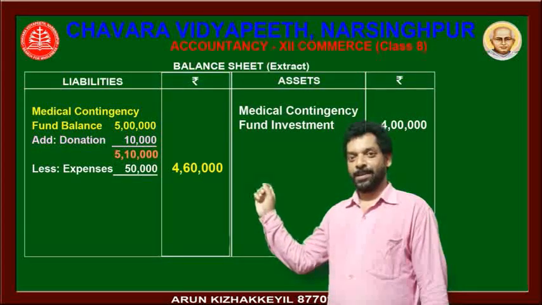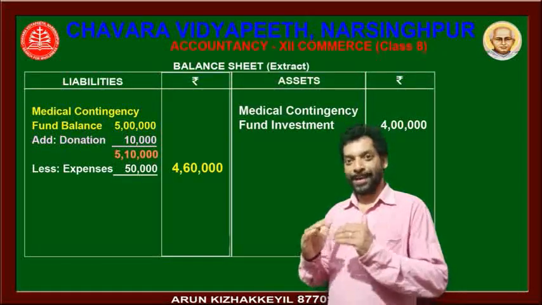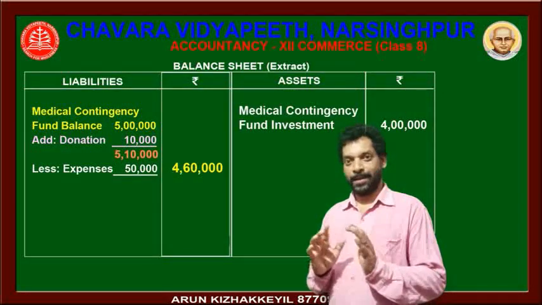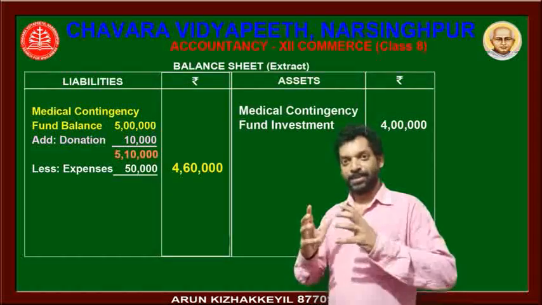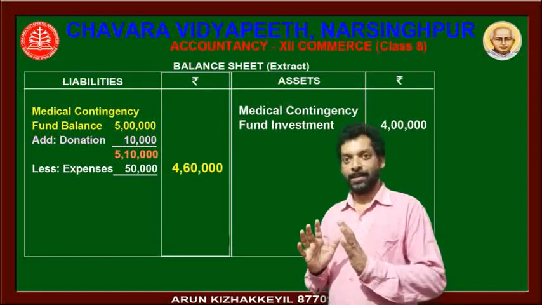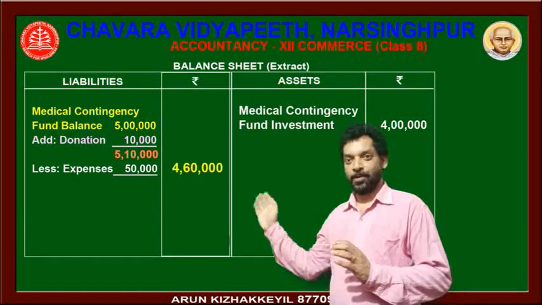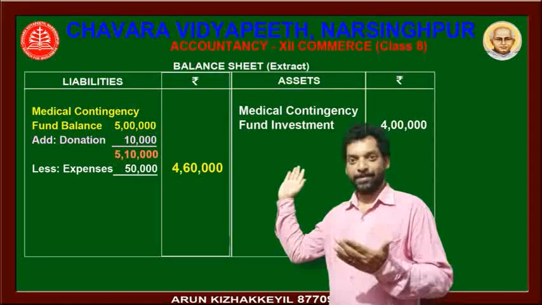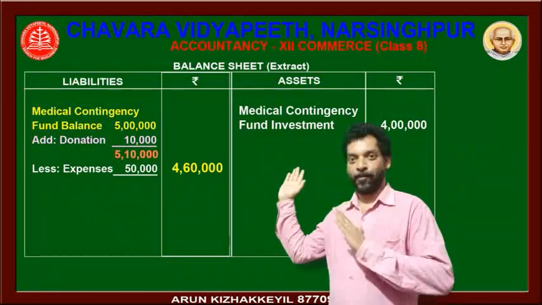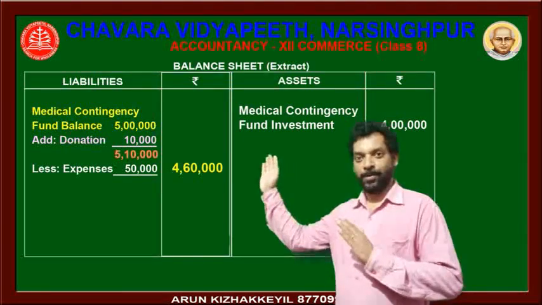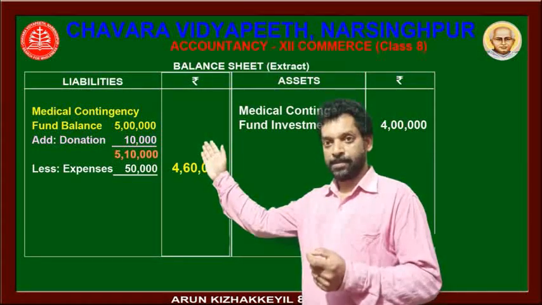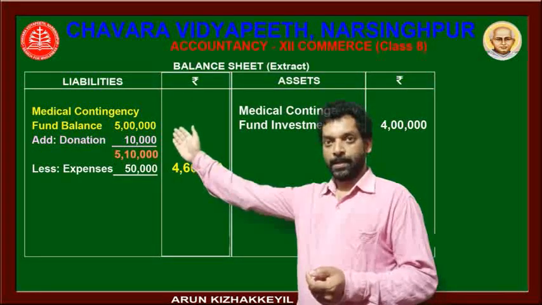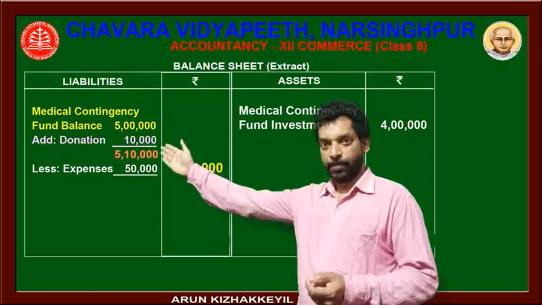Here we see no problem of excess expense because the expense given is only rupees 50,000. Fund and donation come to more than the expenses. So all the entries will be in the balance sheet. On the asset side you can see medical contingency fund investment because investment is an asset. Amount given in the question is rupees 4 lakh. Then the treatment of the fund and donation as well as the expense for medical contingencies. See, the medical contingency fund balance given was rupees 5 lakh.